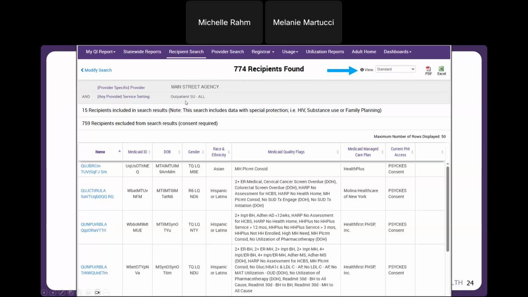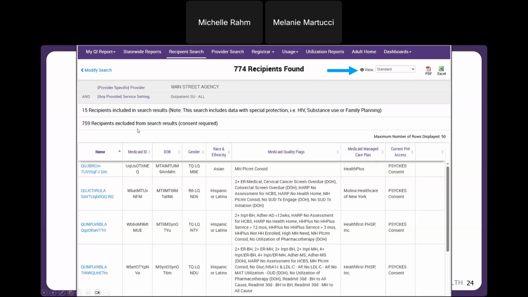So 774 clients that I've served have received an outpatient SU service from any provider in the state in the past year. Now, I want to point out, since this is a substance use service setting that I'm searching for, only 15 recipients are going to be visible on my search results page because I have their signed consent or clinical emergency access. So that's why I can see these scrambled names. I could drill into this information if I wanted to because I have their PSYCKES consent enabled in the application. So 15 are included and 759 recipients are excluded because I don't have their signed consent or emergency access.